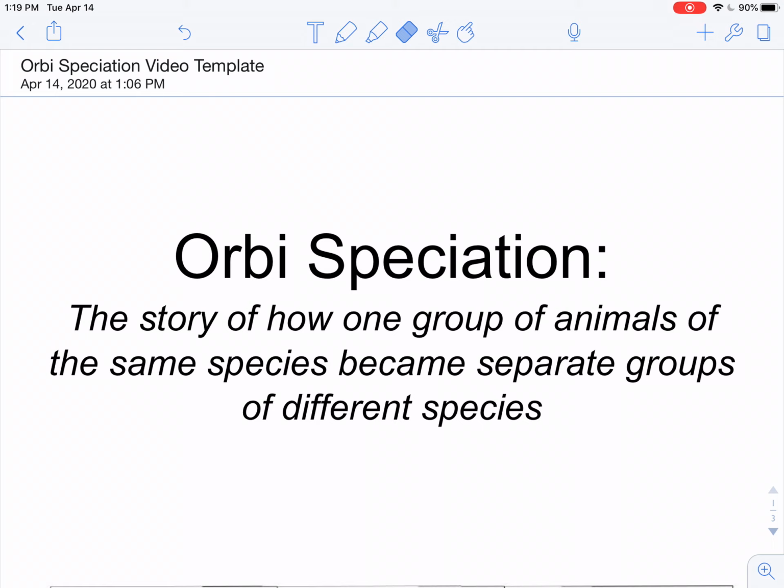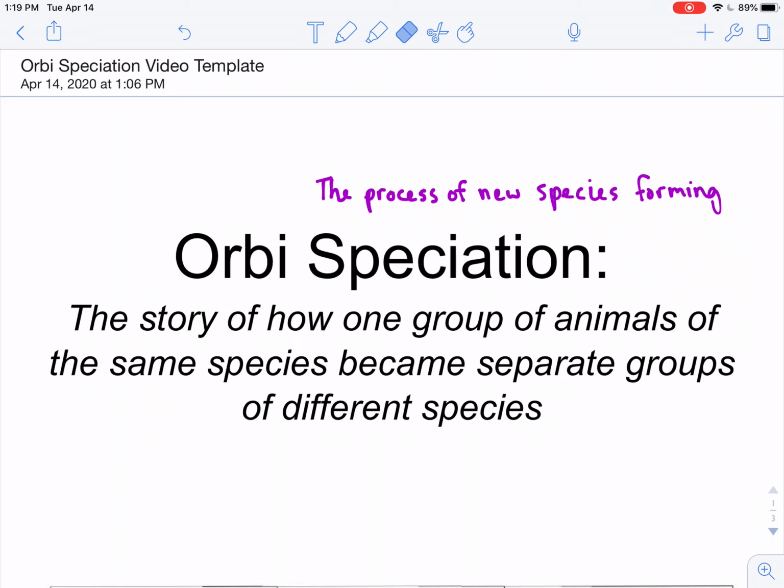Now, what is speciation? Speciation is the process of new species forming. And in order for us to learn about this process, we also have to know this word species. Now, you can see in the title here, Speciation, the story of how one group of animals of the same species became separate groups of different species.